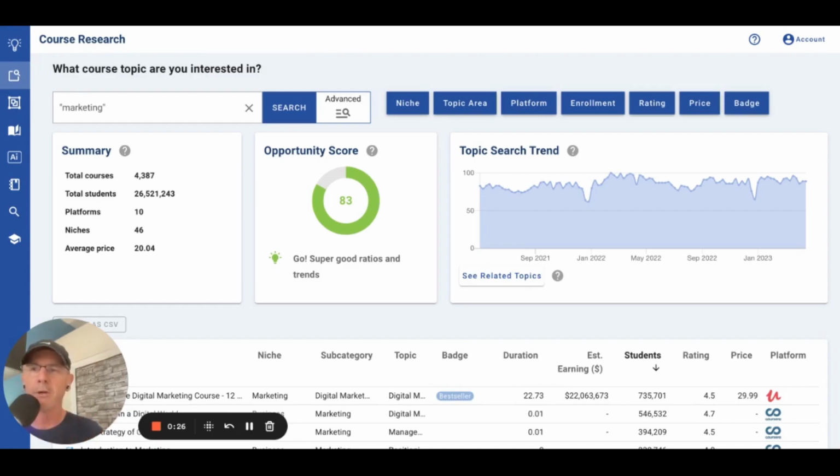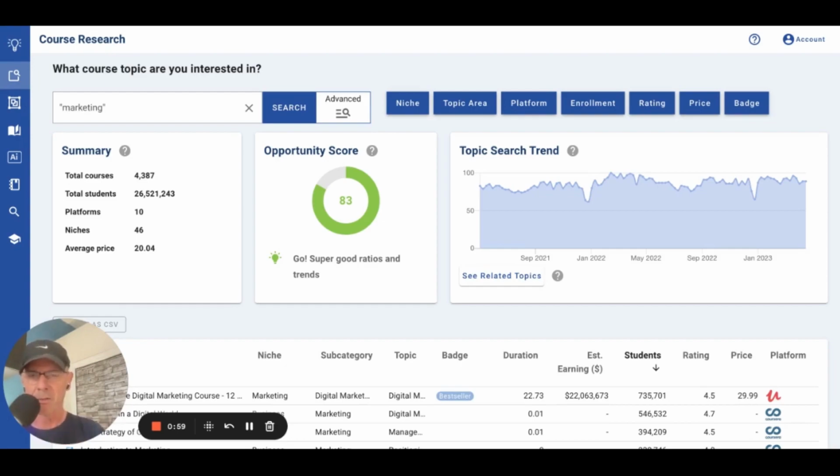So you're going to start here. This is the main dashboard, and I'm going to go in order of research, validation, and then creation. Depending on where you are in your creative journey, whether you're writing a book or creating a course or even content marketing or blogs or SEO, we have people that use it for SEO, you can start anywhere you want and play around as much as you want with the various feature functions. But I'm going to start here.